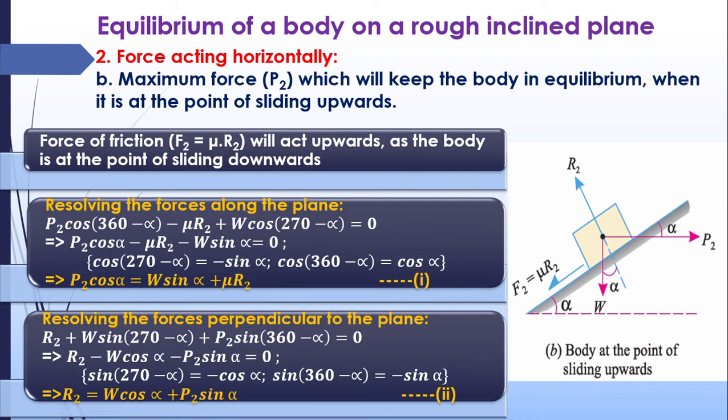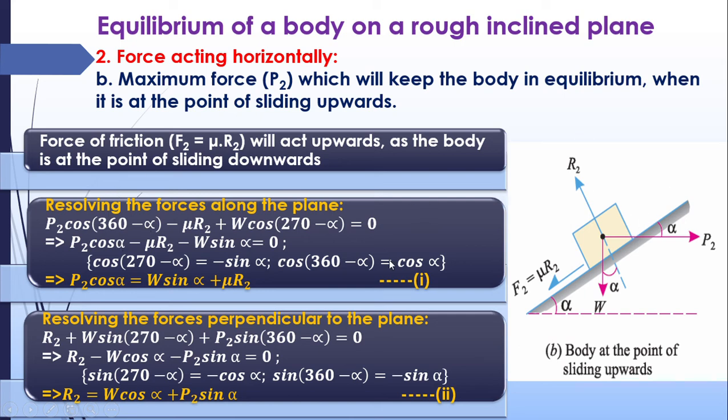The same procedure is followed. Here frictional force will be acting downwards because maximum force is applied and the body has a tendency to move upward. So friction will be acting downwards. F2 is equal to mu R2. The same condition, you have to resolve the forces along the plane.